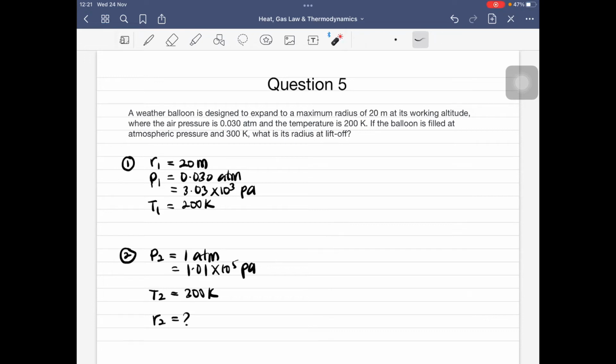Okay, dekat soalan ini dia tidak mention sebarang volume. Okay, kita tahu variable di dalam kita punya gas law ni ada 3. Kita ada pressure, temperature dan juga volume. Tapi somehow soalan ini hanya mention berkaitan dengan radius. So apa kaitan radius dan juga volume? Baik, kalau kita letakkan bahawa bentuk ataupun the shape of your weather balloon is somehow a sphere.